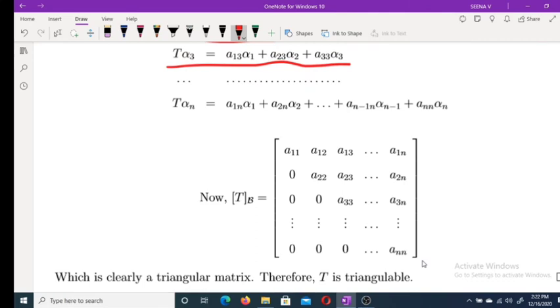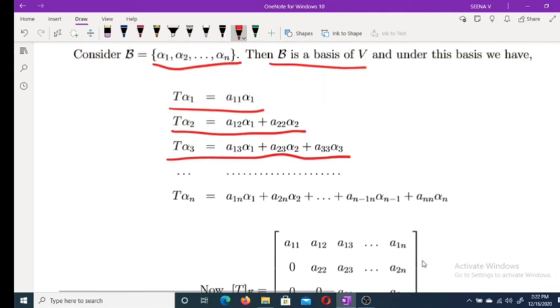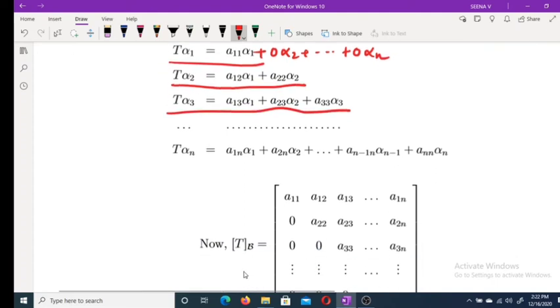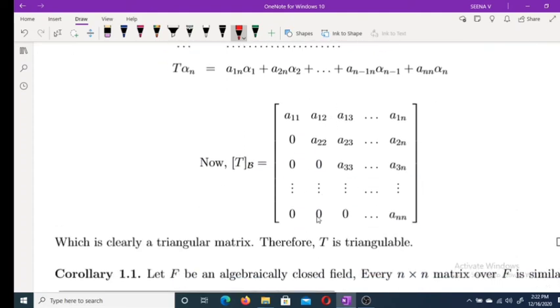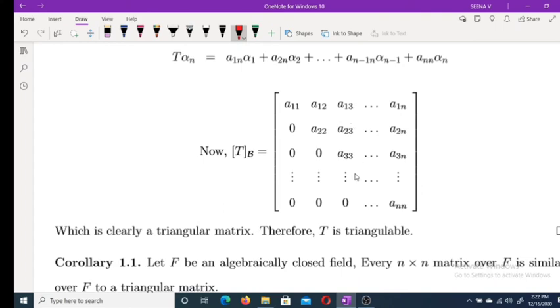The corresponding matrix has first column a11, 0, 0, etc., then a12, a22, 0, 0, then a13, a23, a33, 0, etc. Clearly, this is a triangular matrix. Therefore, T is triangulable.